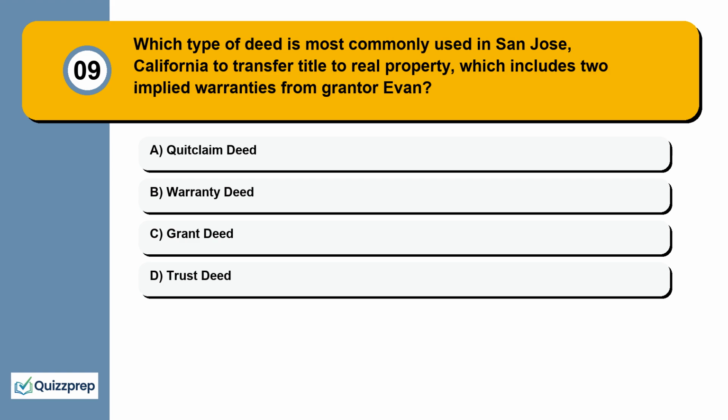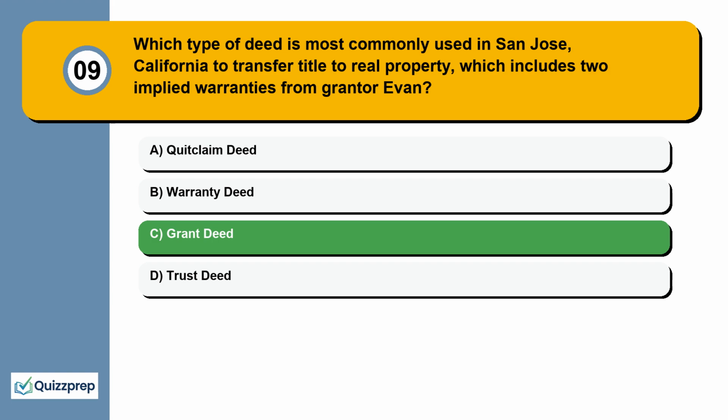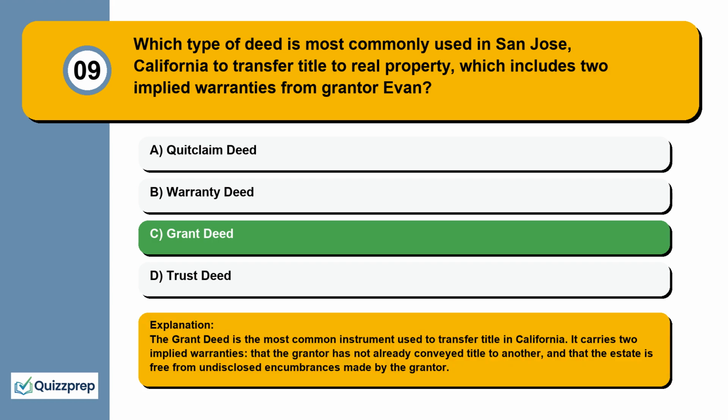Question 9. Which type of deed is most commonly used in San Jose, California to transfer title to real property, which includes 2 implied warranties from grantor Evan? Quitclaim deed, warranty deed, grant deed, trust deed. The grant deed is the most common instrument used to transfer title in California. It carries two implied warranties: that the grantor has not already conveyed title to another, and that the estate is free from undisclosed encumbrances made by the grantor.